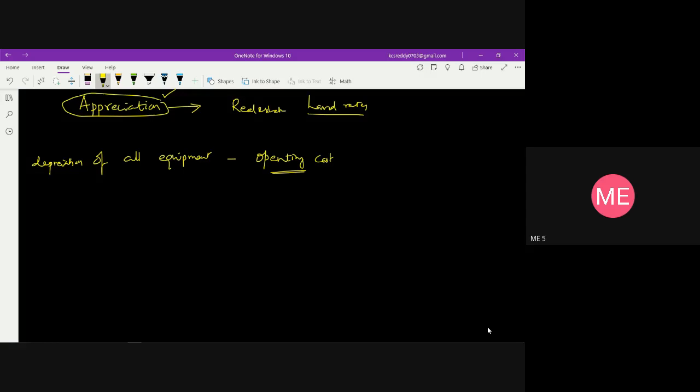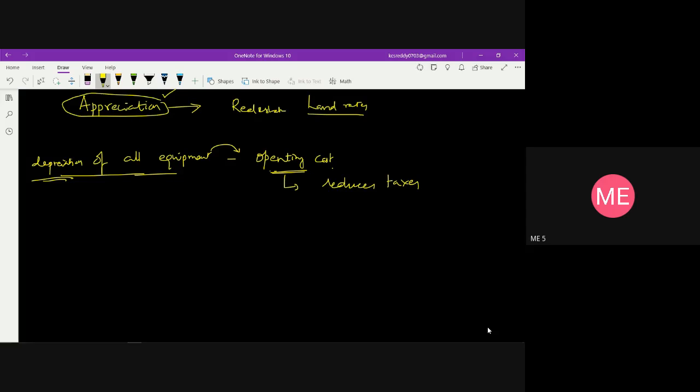Why do we take depreciation of all equipment into account? Because it reduces the taxes. That is why we calculate depreciation of all equipment. It comes under the operating cost, which helps us reduce taxes.